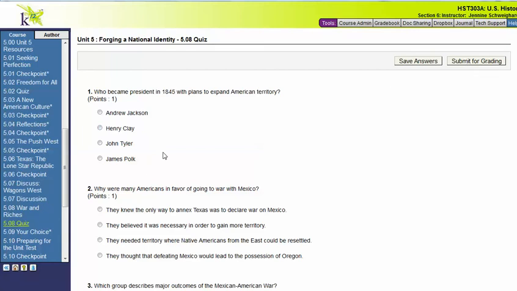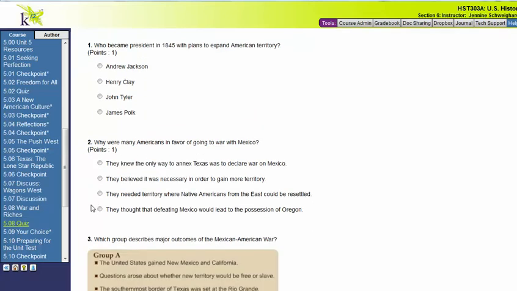Number 1, who became president in 1845 with plans to expand American territory? Andrew Jackson, Henry Clay, John Tyler, or James Polk? Number 2, why were many Americans in favor of going to war with Mexico? They knew the only way to annex Texas was to declare war on Mexico. They believed it was necessary in order to gain more territory. They needed territory where Native Americans from the east could be resettled, or they thought that defeating Mexico would lead to the possession of Oregon.